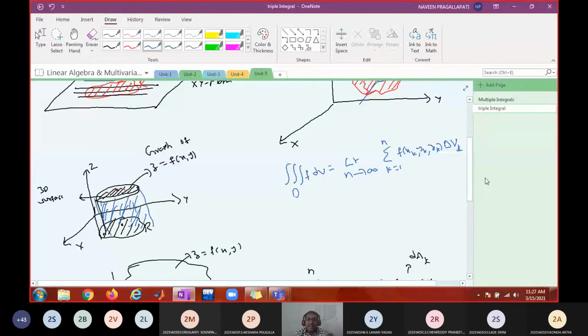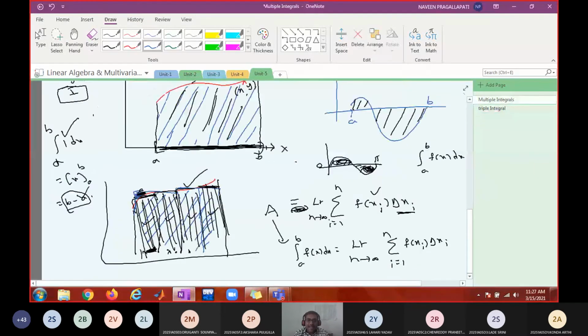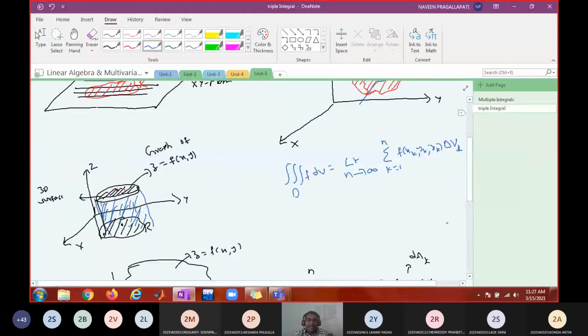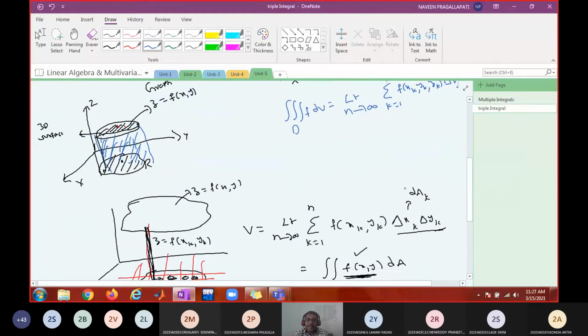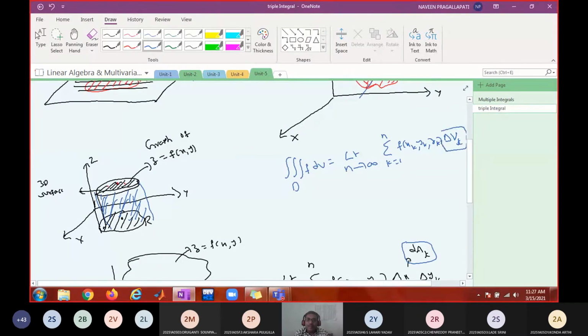Is it not natural? Here delta Ak could be length, area, or volume. Each cuboid has volume only, no? And that volume is nothing but delta xk, delta yk, delta zk, because the volume of a cuboid is length into width into height, lbh. Do you understand? So this can be written as f dx dy dz, or I can write it as f dz dy dx, like that.